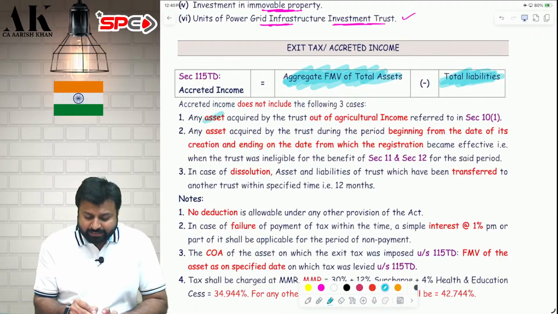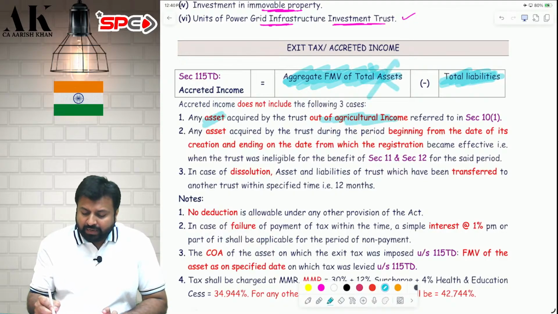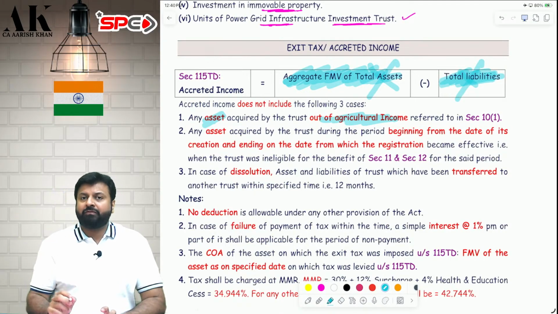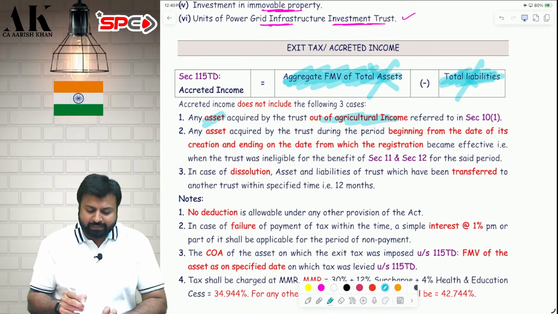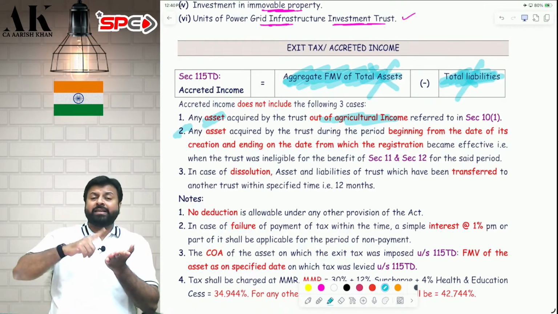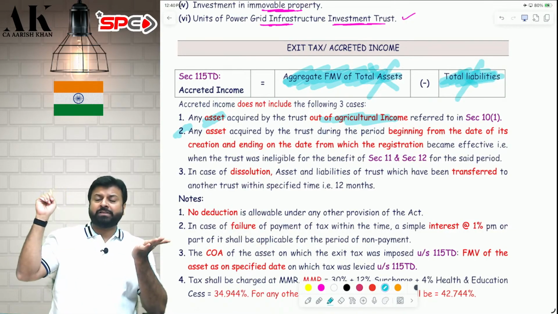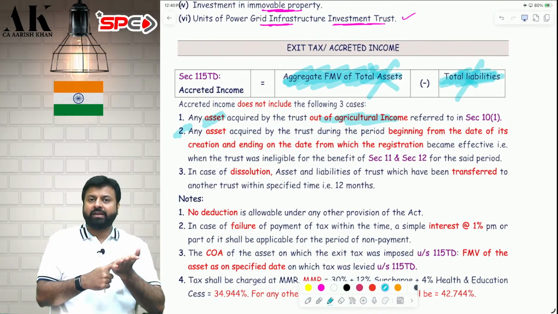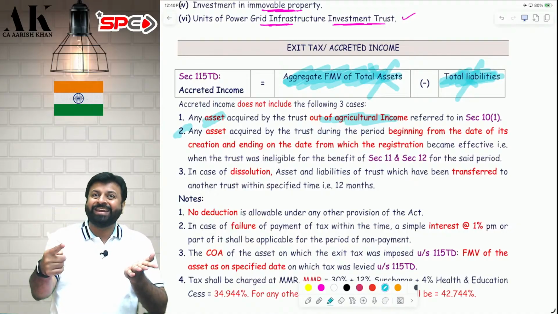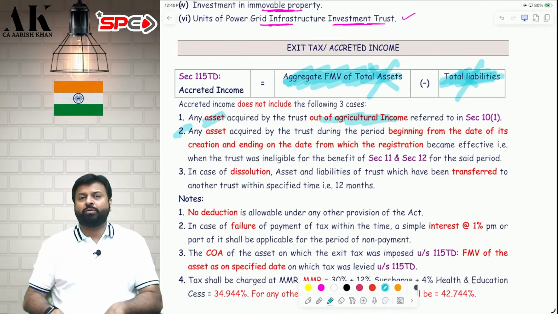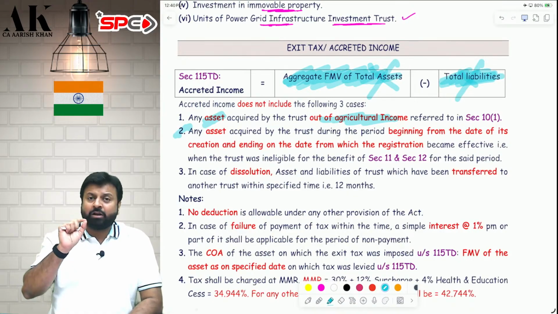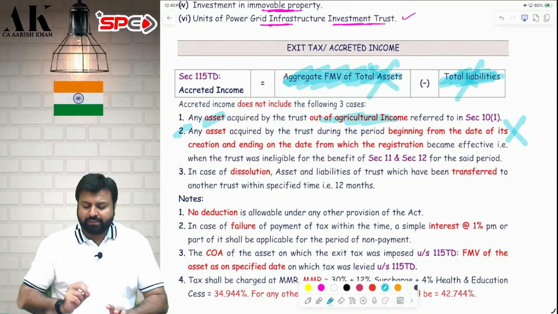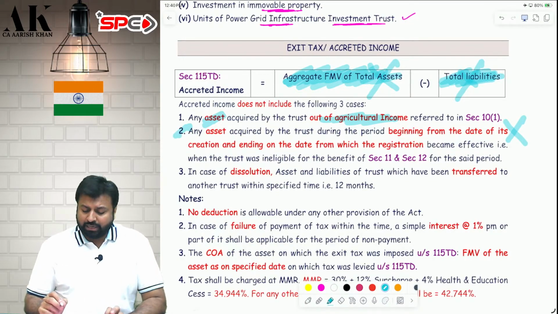If you have acquired any assets from agriculture income, then you will never take them in the assets and liabilities. Any asset acquired from agriculture income will not form part of accredited income. Second, any asset and liability which is purchased or incurred before the date of registration. Suppose the trust was created in 2015, the registration happened in 2020 and the exit tax is applicable in 2025. So all the assets purchased and all the liabilities incurred from 2015 to 2020 shall not form part of exit tax.